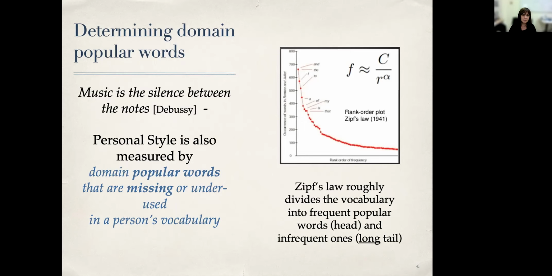If we borrow from Debussy, music is the silence between the notes, we could say that style is the silence between the words. And less poetically, the personal style can also be measured by domain popular words that are missing or underused in a person's vocabulary.